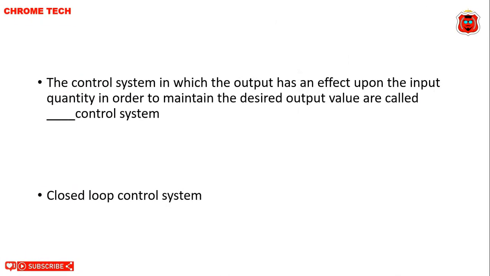The control system in which the output has an effect upon the input quantity in order to maintain the desired output value are called dash control system. Closed loop control system is the correct answer.